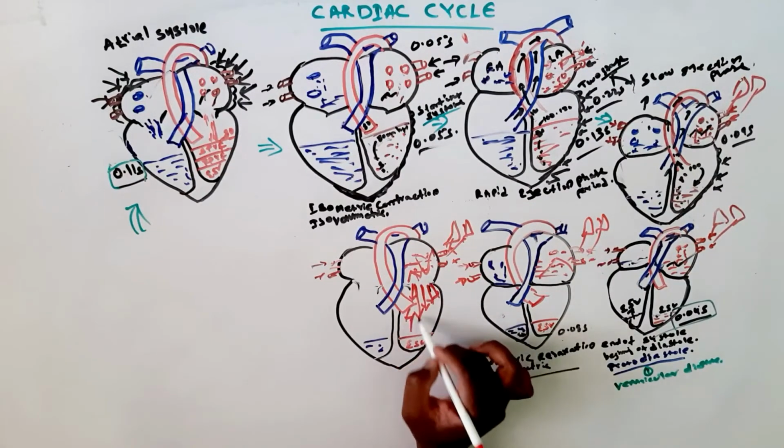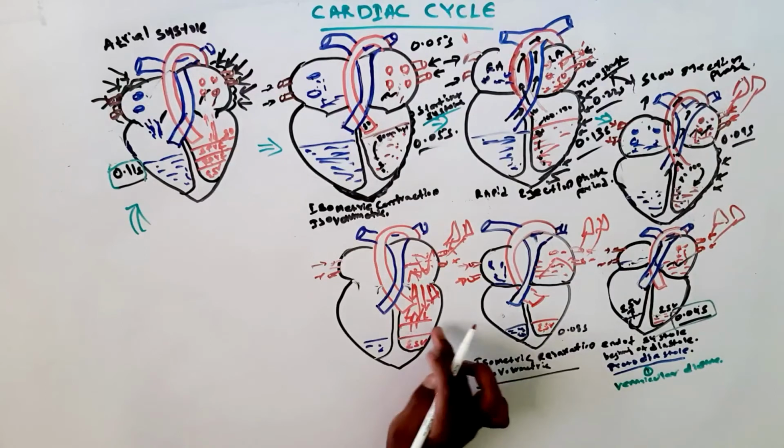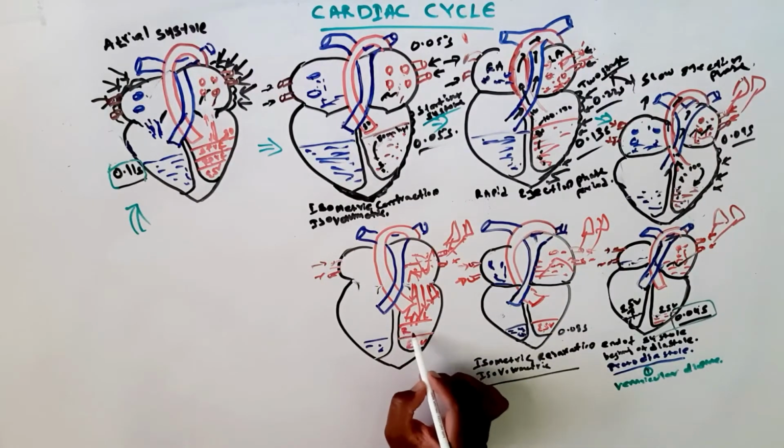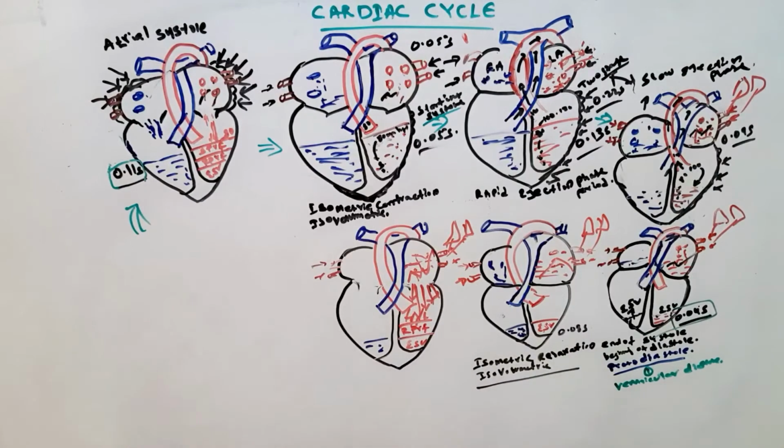As soon as the atrioventricular valve is opened, the blood from the atrium is shifted to the ventricles. Till then there is no opening of the atrioventricular valve. As soon as the pressure in the ventricles is less and the pressure in the atrium is higher, the rush of blood is rapid.